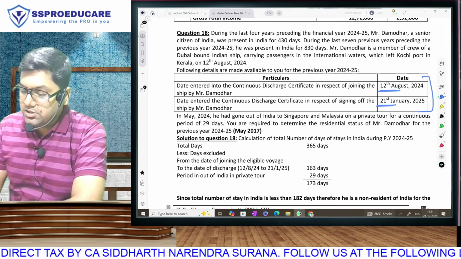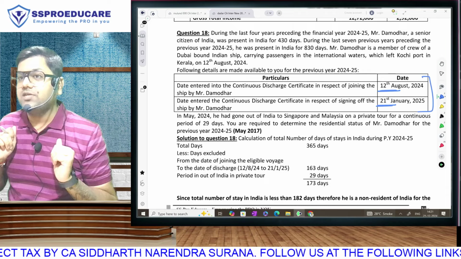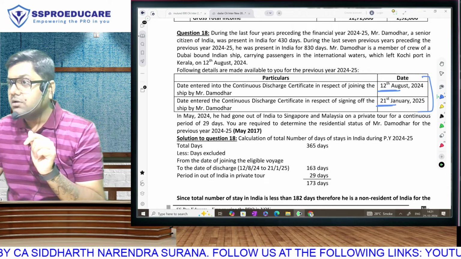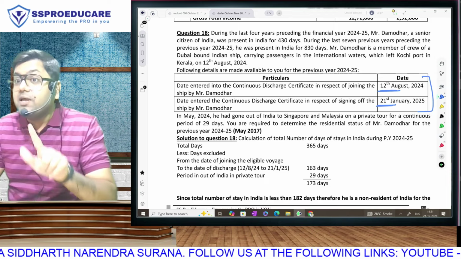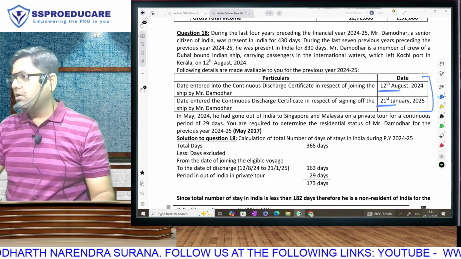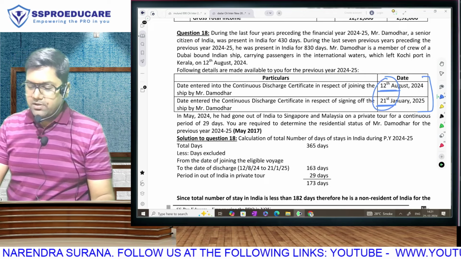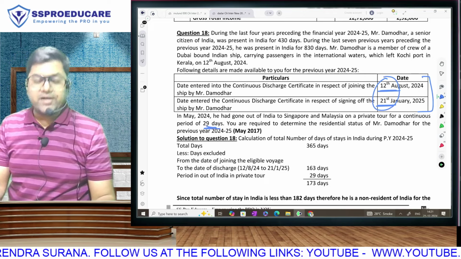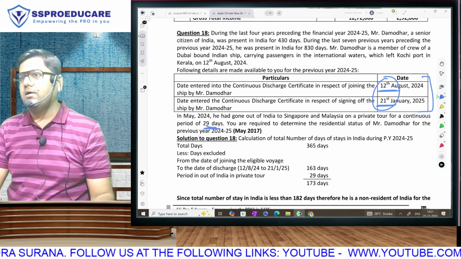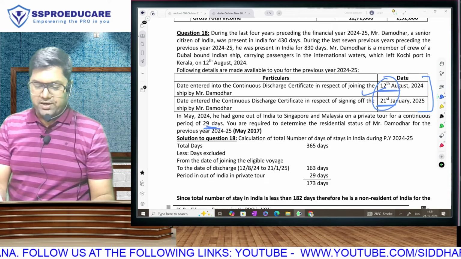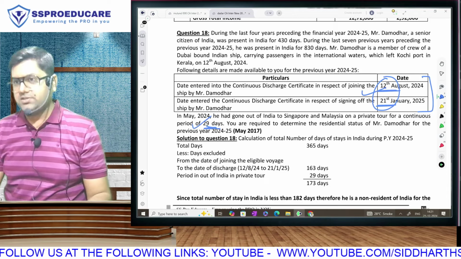Supposedly the ship has come back before 21st January, say 15th January. So 16th to 21st, where is the employee? In India, but that will be excluded from your counting. You understand? So this period has to be excluded. And other than this, there were still 29 days during which he was not in India. So out of the total period during the year, we have to remove this period and this period, with which we will come to know his stay.